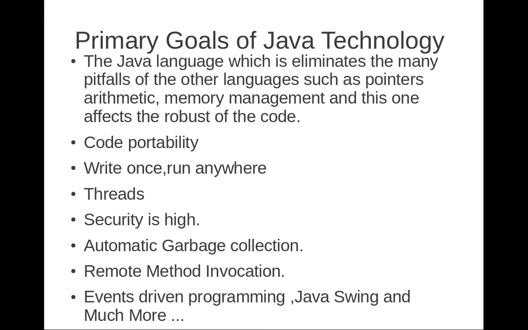AWT and Swing are more or less equal, but AWT is a heavyweight component, whereas Swing is a lightweight component. So nowadays in desktop applications we all use Swing only, because Java Swing is lightweight. It calls the same things as AWT, but looks very lightweight while running, whereas AWT looks heavy compared to Swing. Then applets and all are outdated, because applets are downloaded into the web browser for the client. Nowadays applets are no longer used.